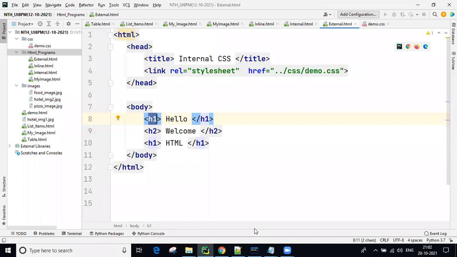We have three types of CSS. About inline, there are some points here. Then syntax, how to write it. Then an example for that. Like that, everything is given more clearly. Same for internal. Reading is important on your side. If you don't read, I'm not responsible. You will definitely get confused.